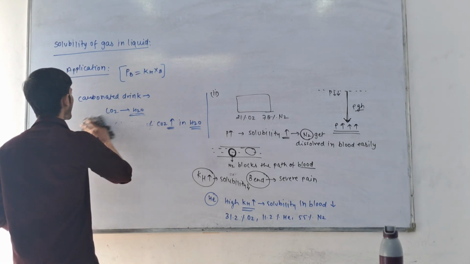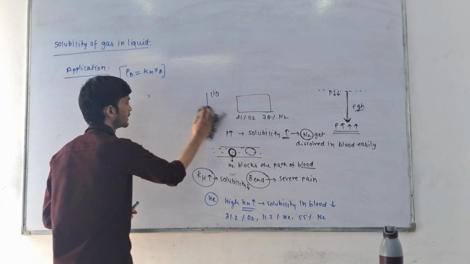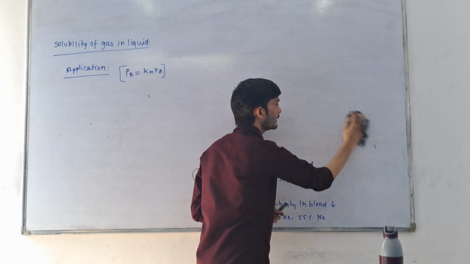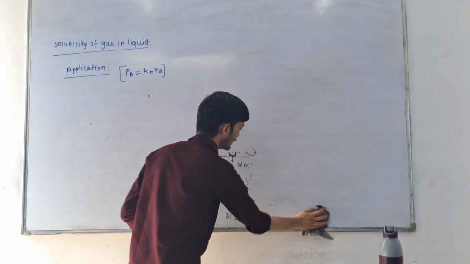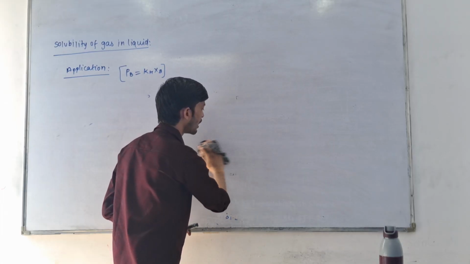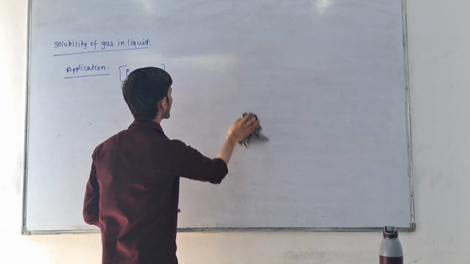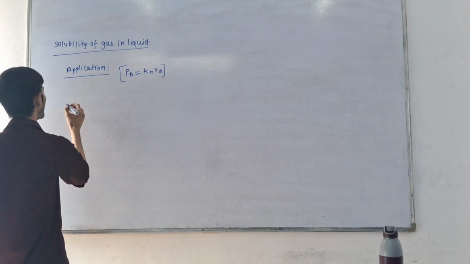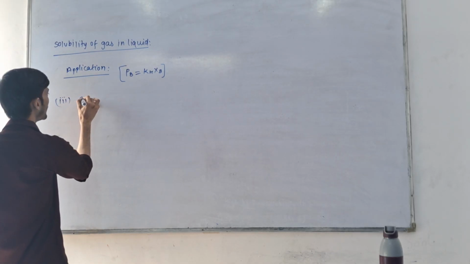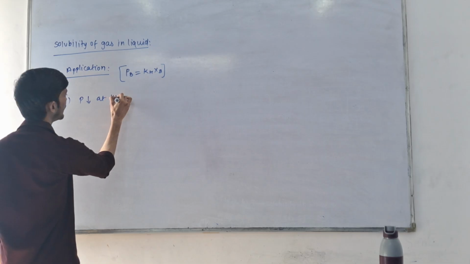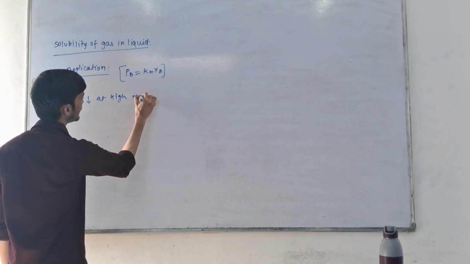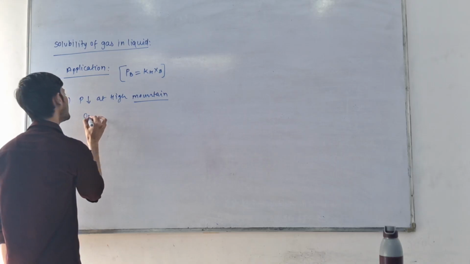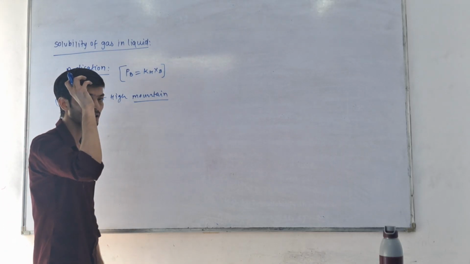The next application of Henry's law is at higher altitude. In mountains, the pressure is very low. At higher altitude, the pressure is very low. So if pressure is low on high mountains, then oxygen gas does not dissolve easily in blood.